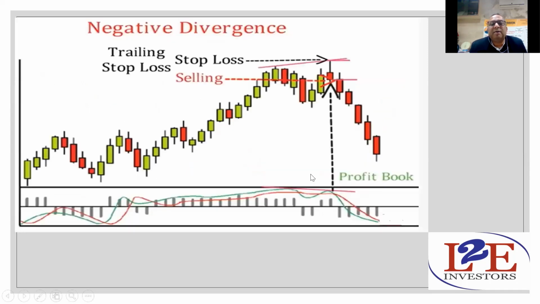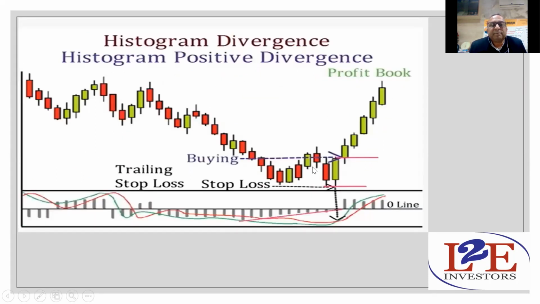On the similar manner, when the stock is moving upward, but the chart will show you the divergence, it means the chart is showing you the negative divergence. It means the chart is going down. And whenever this line crosses, even if that is below the zero line or above the zero line, you should not wait till the zero line. You should sell it immediately. And believe me, you will get profit 99% of times. This is how we call negative divergence. These kind of trades are rare in the market, right?